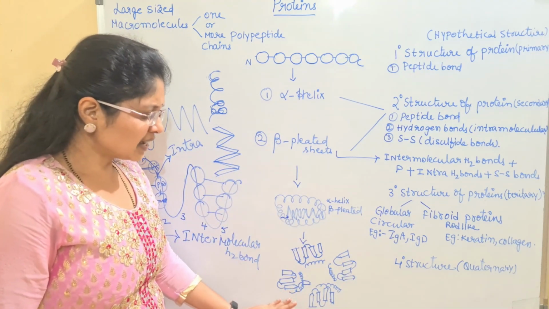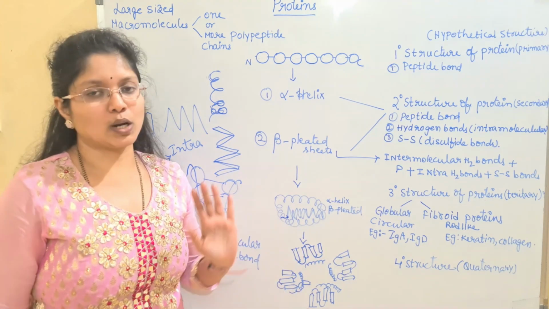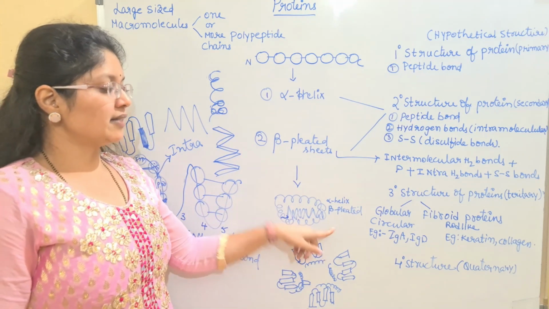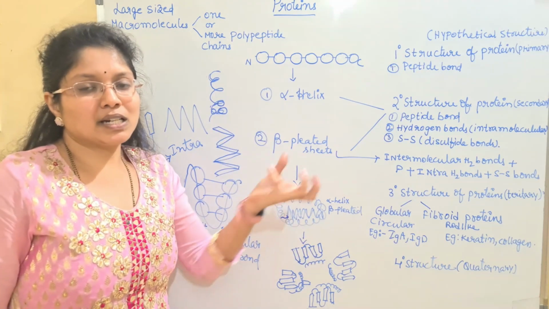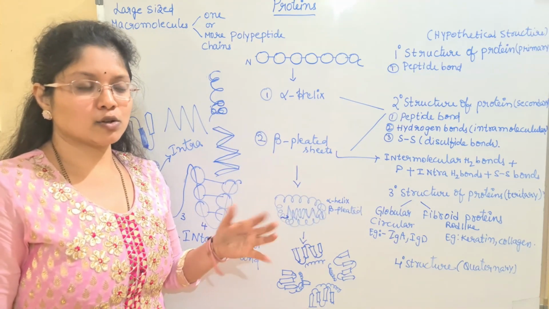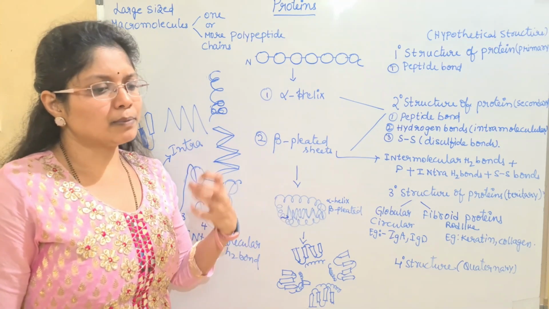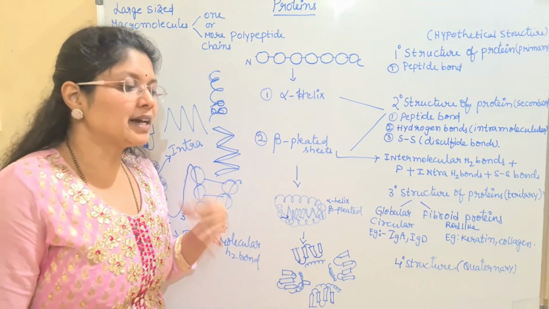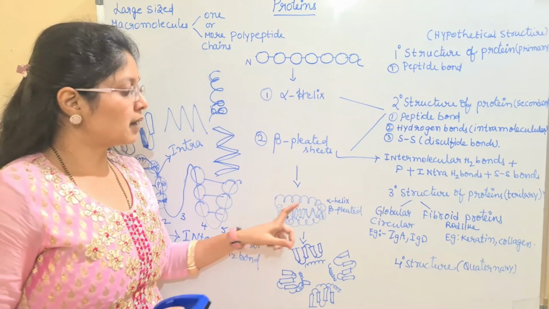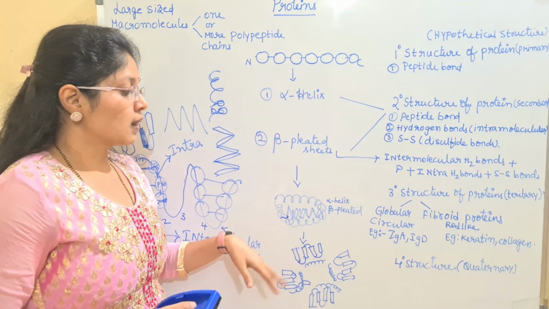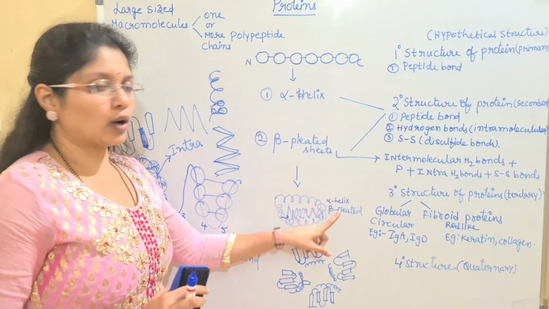So look at this. Here we have different types of polypeptides. Essentially we have discussed only one polypeptide so far. Some part of it is beta pleated, some part of it is alpha helix, or the complete polypeptide is alpha helix, or the complete protein is beta pleated. It may differ from protein to protein, but this is mainly with one polypeptide.